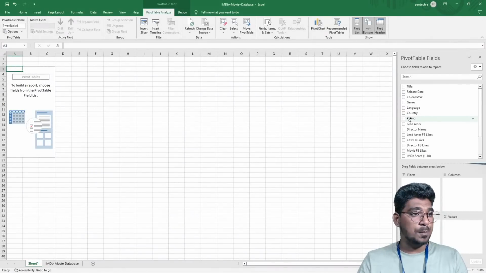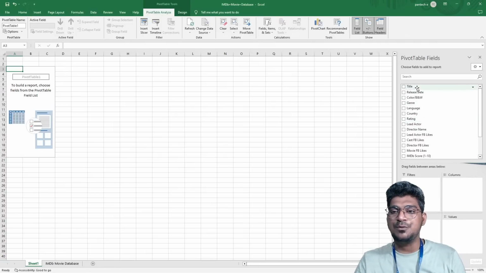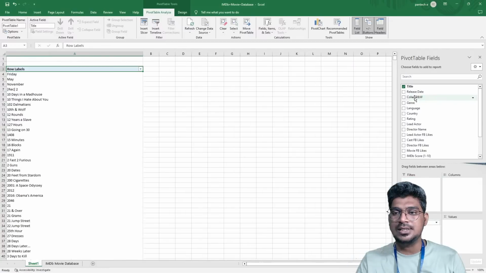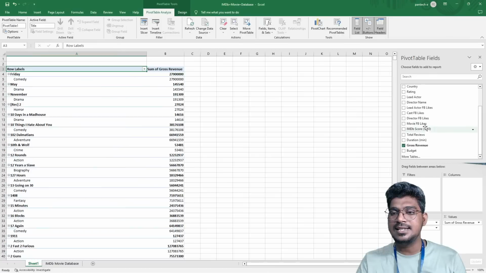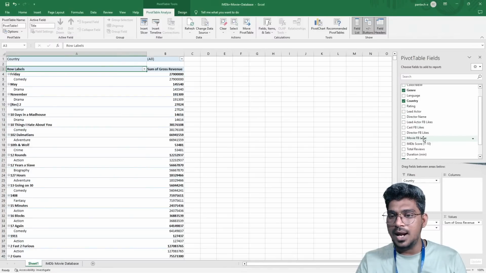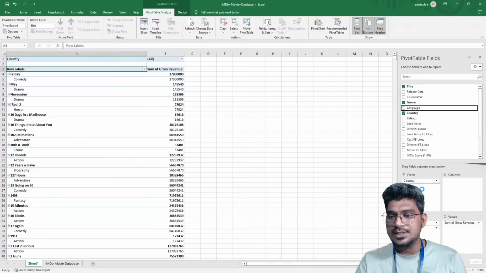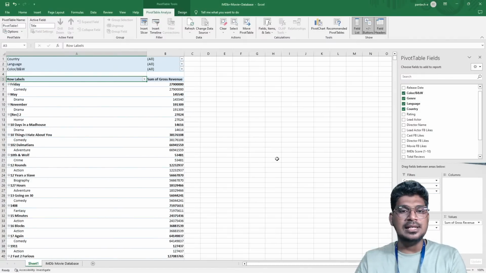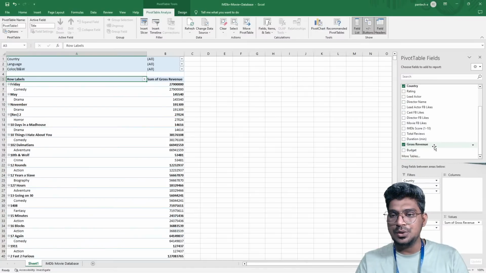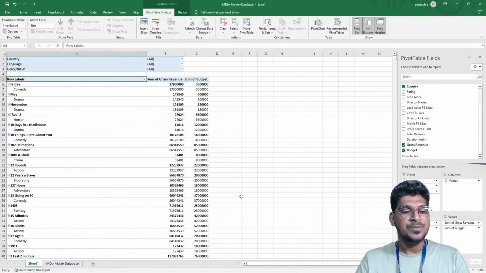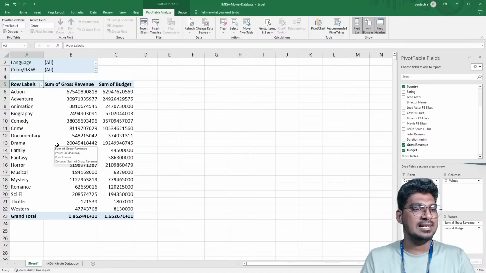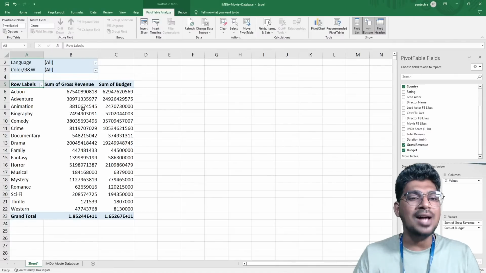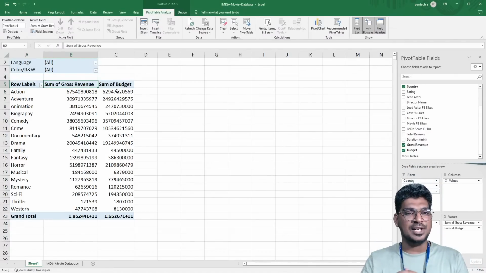I'm going to select several options. So just recall it. First of all, I need the title and genre for the rows, and the value for the gross revenue. After that, I need filters: country, language, and black and white color. These are all the filters we have, and also one more value, which is budget. So we created it like this. Now I don't need this particular title; if I need it, I'm going to use it. Okay, right. So here you can see the sum of the gross revenue and the sum of the budget.